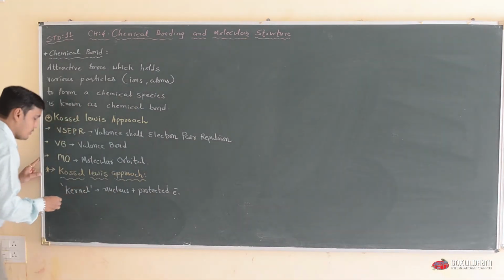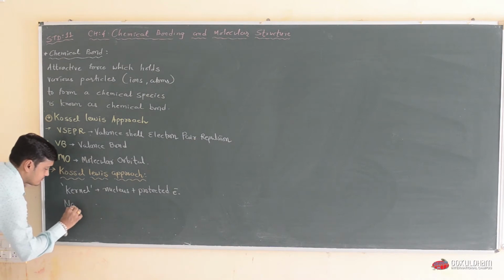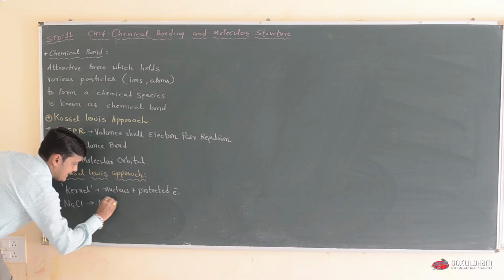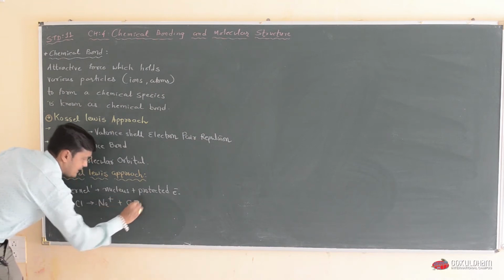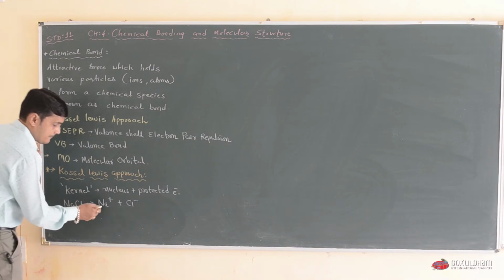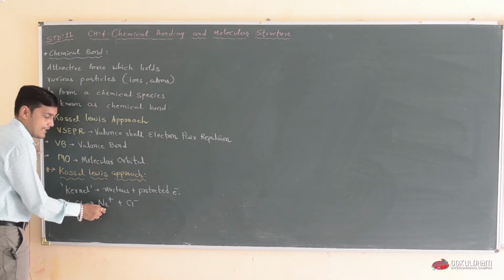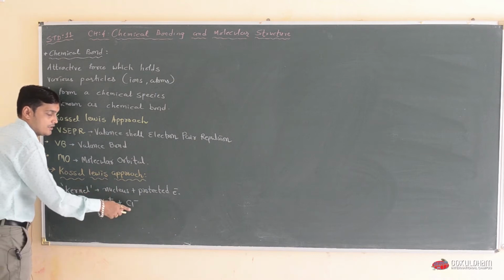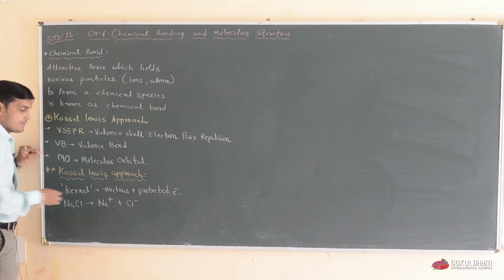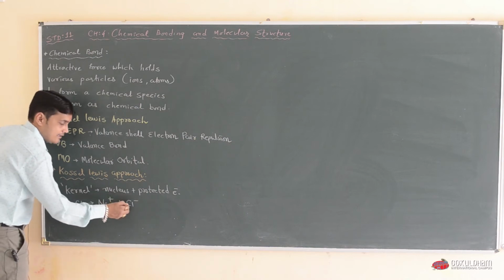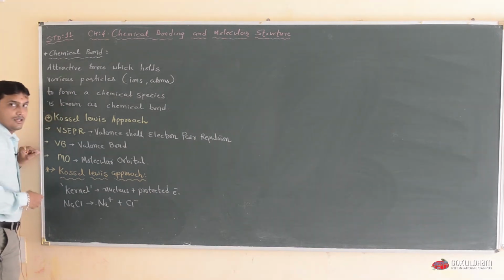In the example of NaCl, our cation is Na plus and the anion is Cl minus. In this case, the normal sodium atom gives its electron to the normal chlorine atom. So Na is converted into a positive charge and chlorine is converted into a negative charge.